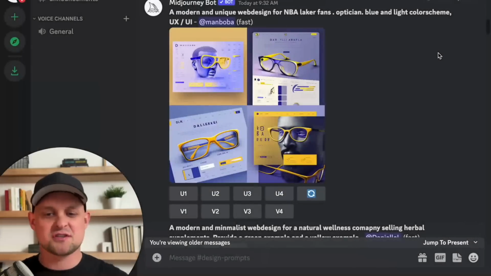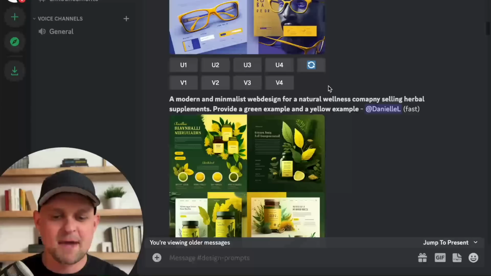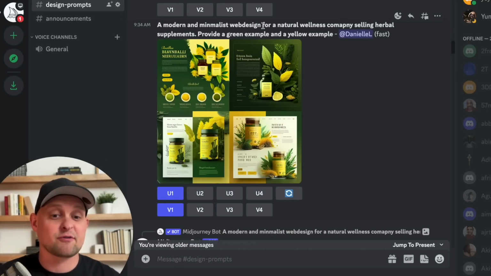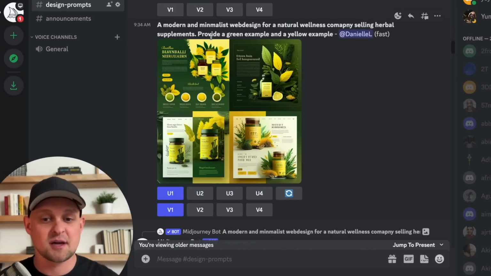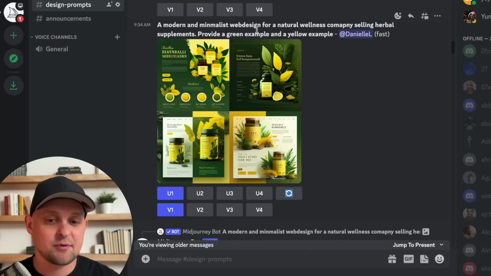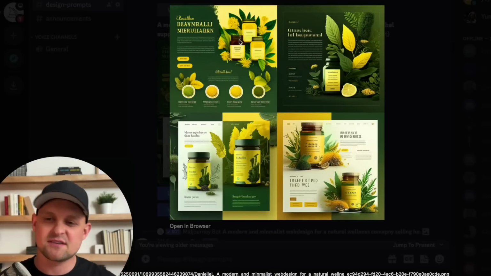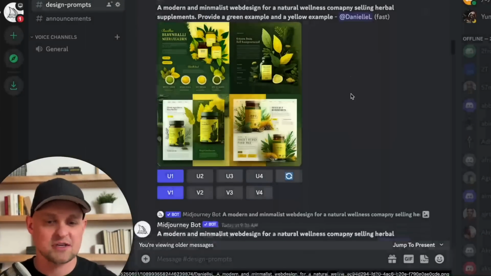And this is just scraping the web and finding different inspiration and then pulling it together based on what you type out. So this one, for example: a modern minimalist web design for a natural wellness company selling herbal supplements. Provide a green example and a yellow example. And you can see just like that, it's pulling up these incredible designs, and you can specify what sections you want it to design. But most of the time, this is going to give you a hero section, possibly a full landing page. But there is so much that you can learn from this tool about just gathering ideas.